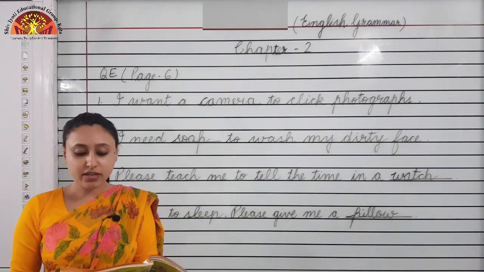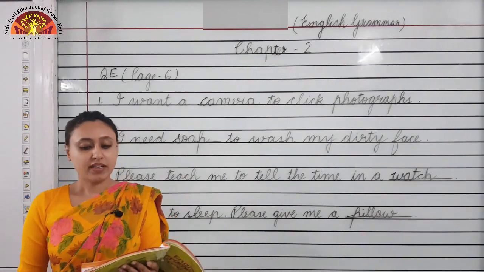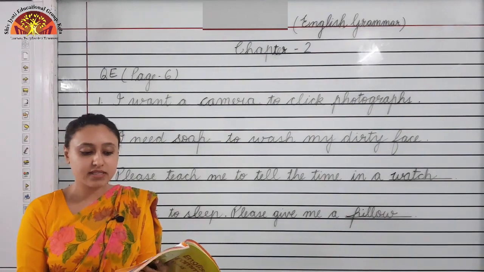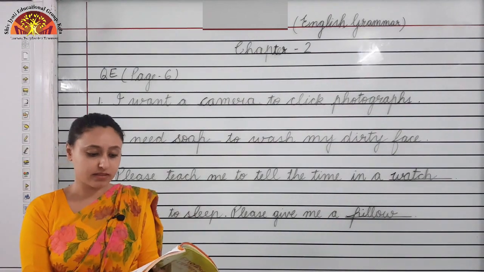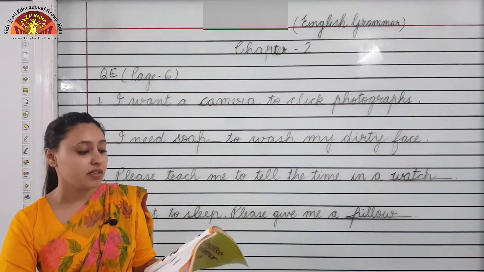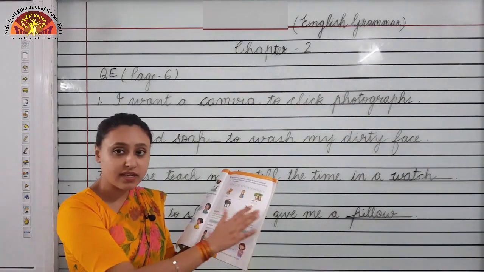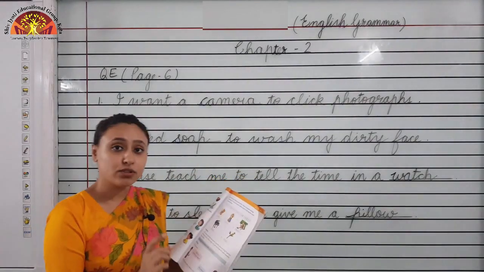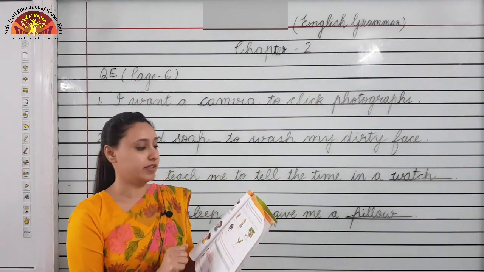Now we will revise question F. Look at the string of letters given below. There are some naming words hidden in it. Circle the words and write them in the blanks under the correct picture. Children, pictures are given and a strip of words is given to you. You have to find the hidden words, okay?